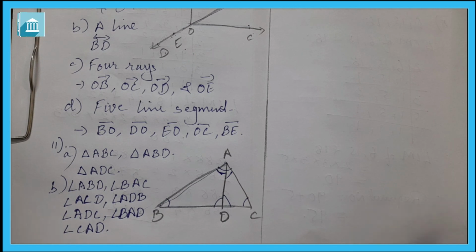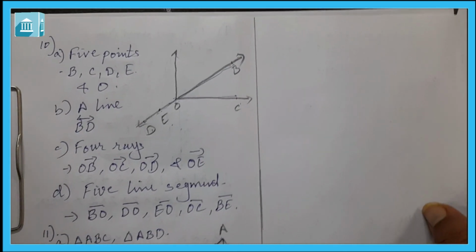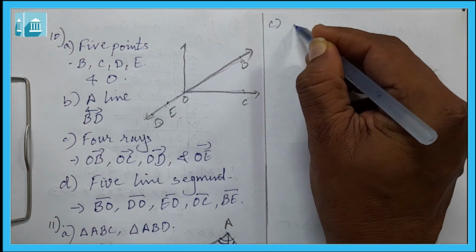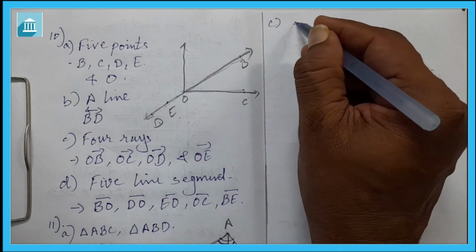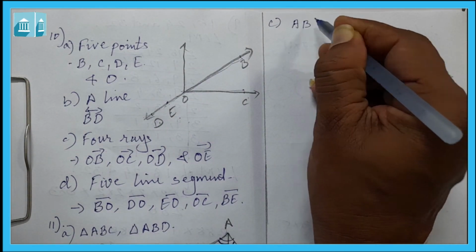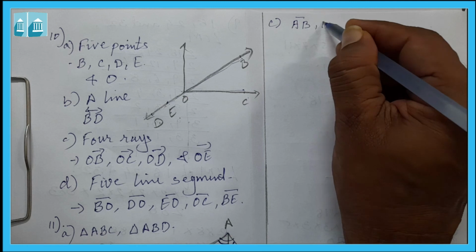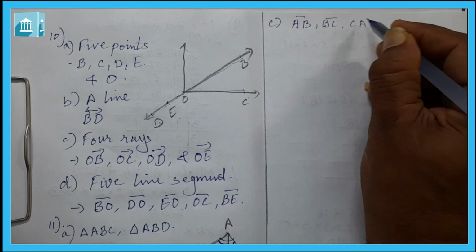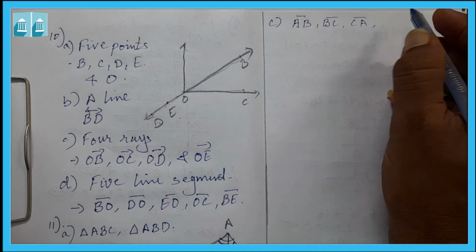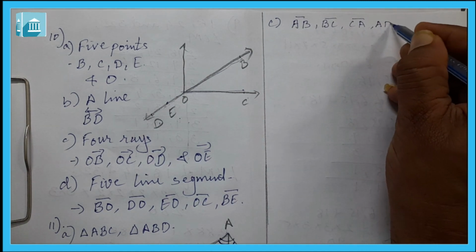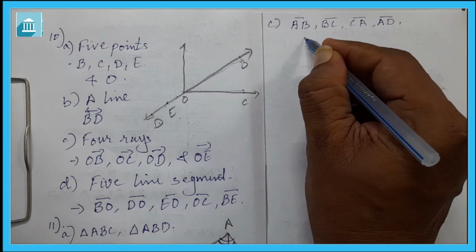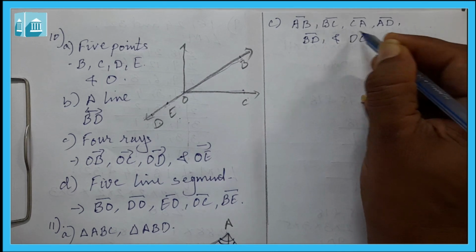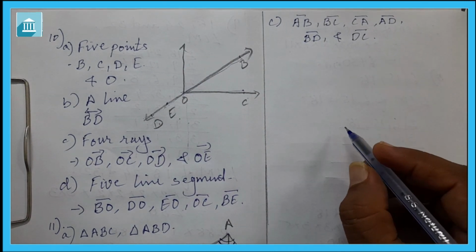Next we have to write 6 line segments. AB is one of the line segments, BC is one, CA is one, then AD, then BD, and DC. So these are the 6 line segments.